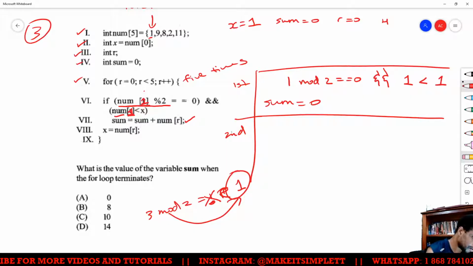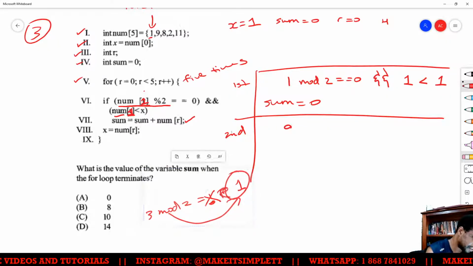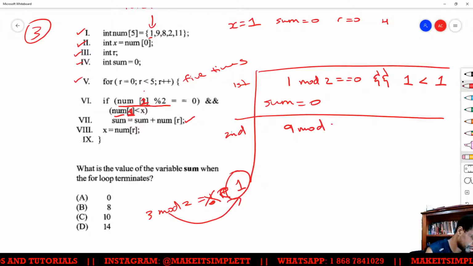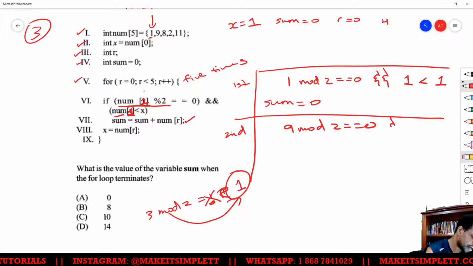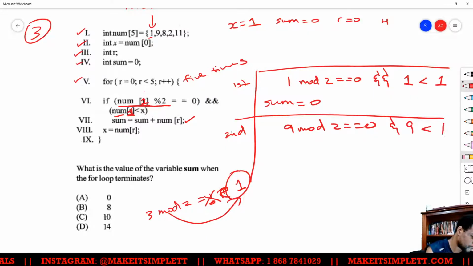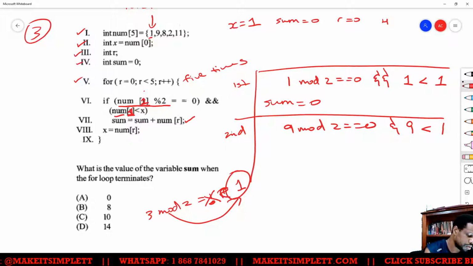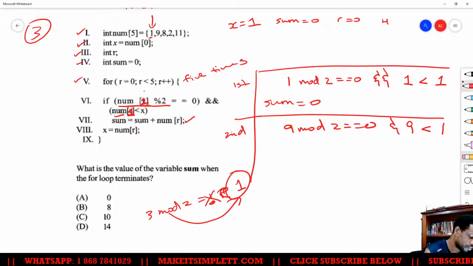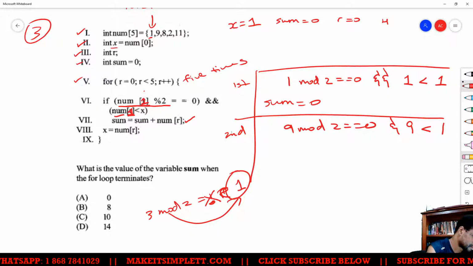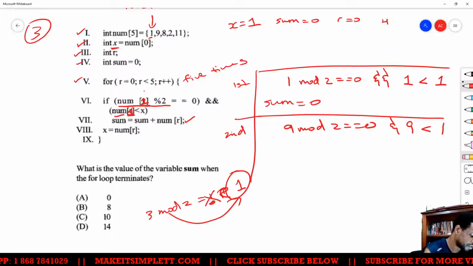Right. So now our question is looking at location 1 says 9 mod 2 equal to 0 and 9 has to be less than 1. Because the value of x is going to be 1 all the time, that never changing.